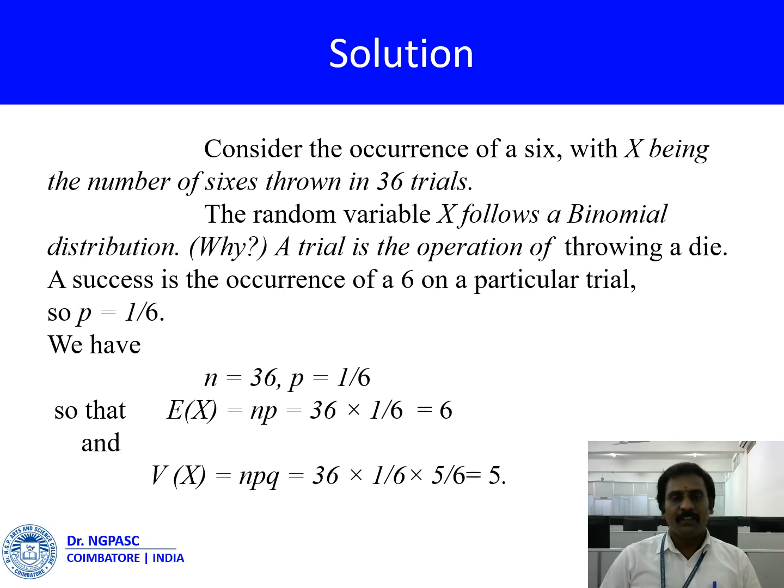So E(x) is equal to np. n is 36 and p is 1/6. 36 into 1/6 is equal to 6. And the variance of x is equal to npq, which is 36 into 1/6 into 5/6, so the variance of x is equal to 5.